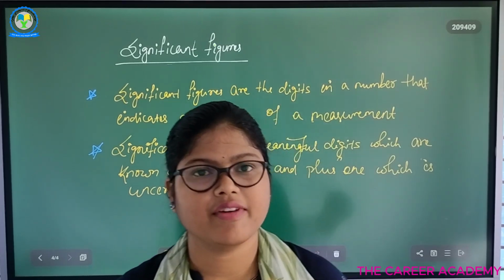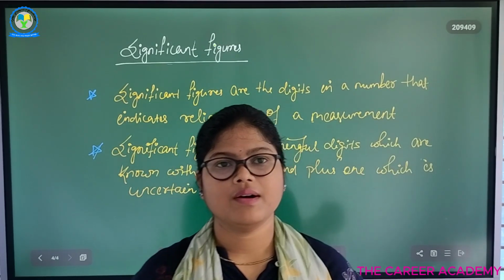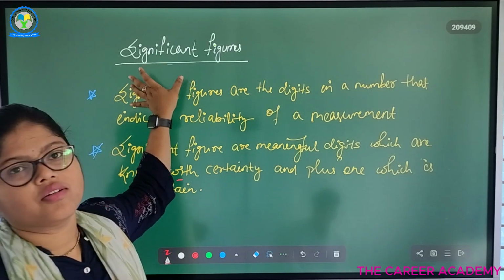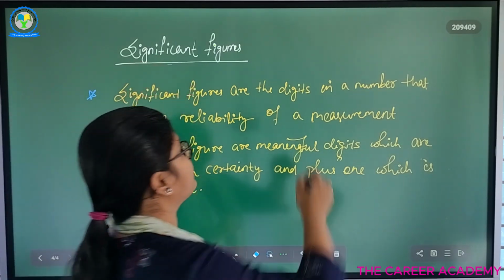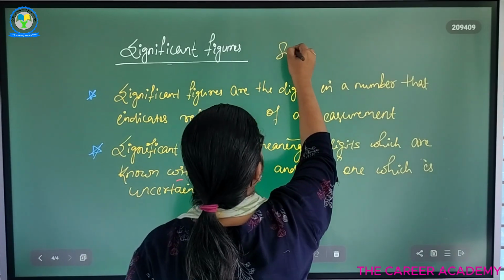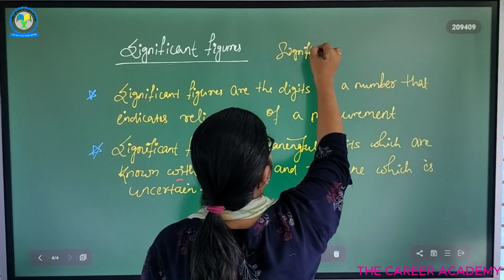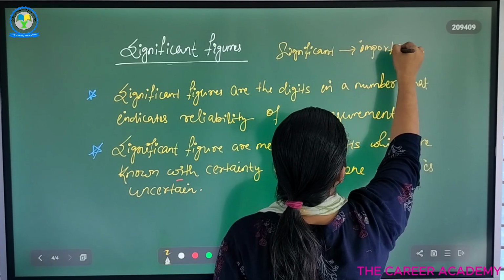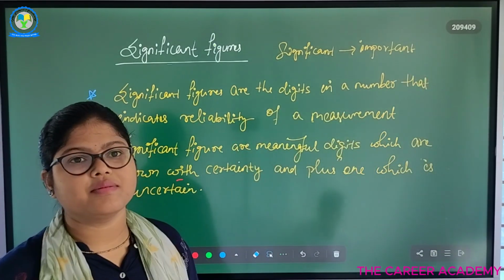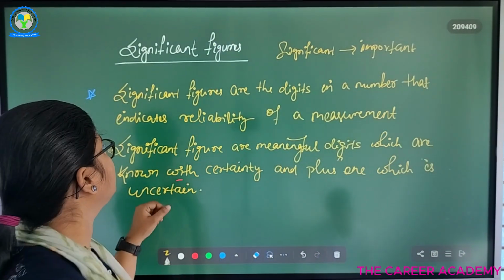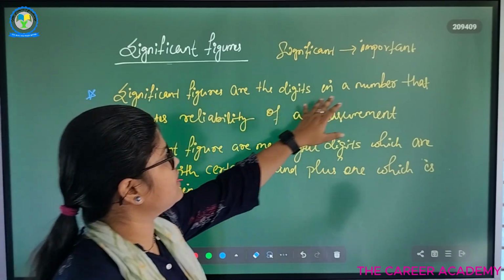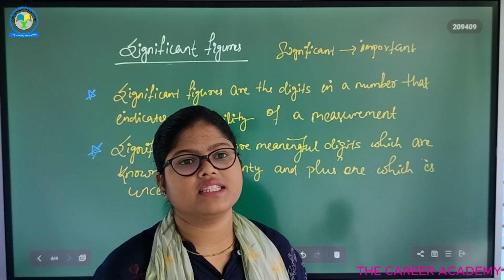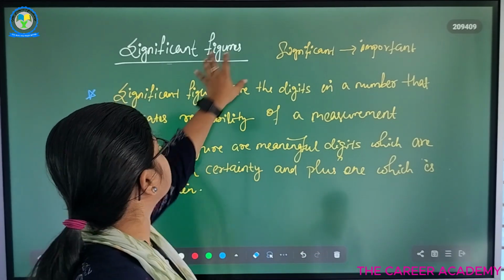So our next topic is significant figures. Here, significant means important. तो हमको जितने भी सारे important numbers हैं उनको figure out करना है. So significant figures are the digits in a number that indicate the reliability of a measurement, meaning the degree of accuracy. We can detect the degree of accuracy by finding out the significant figures.